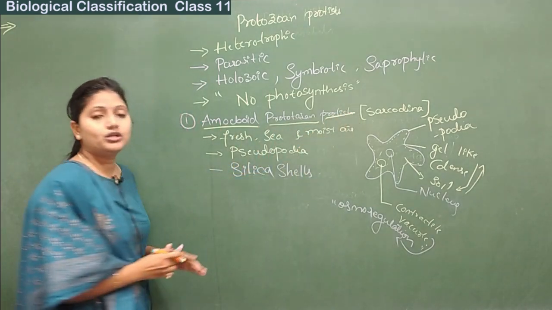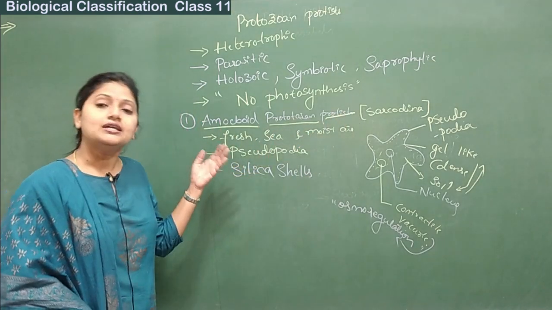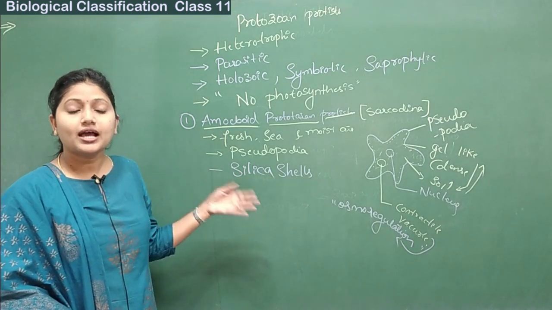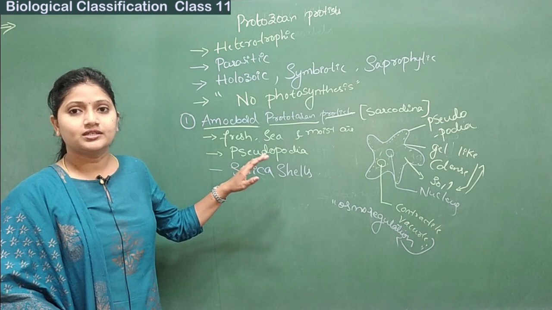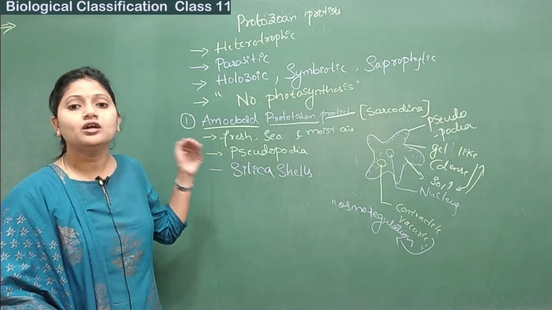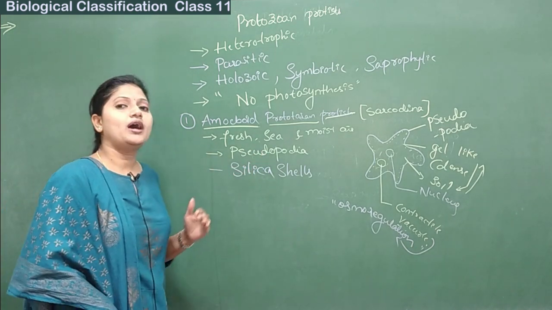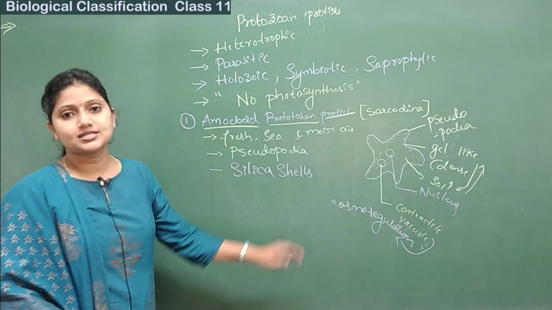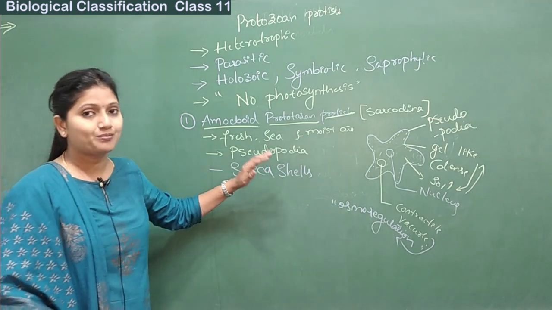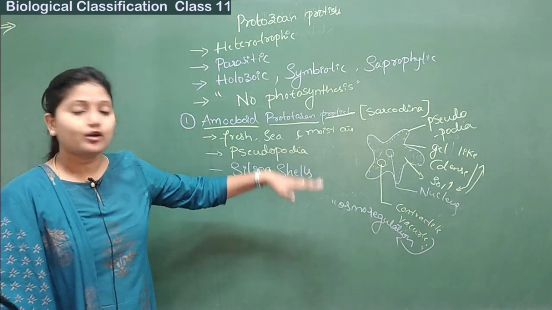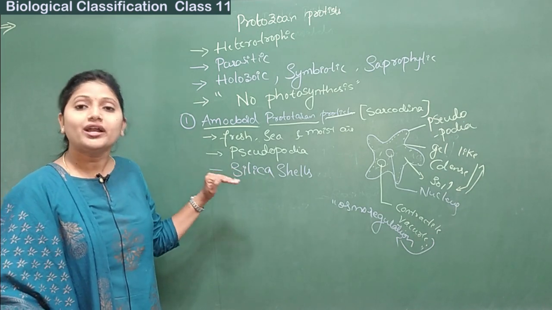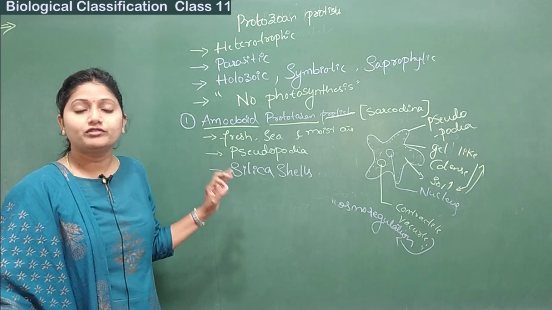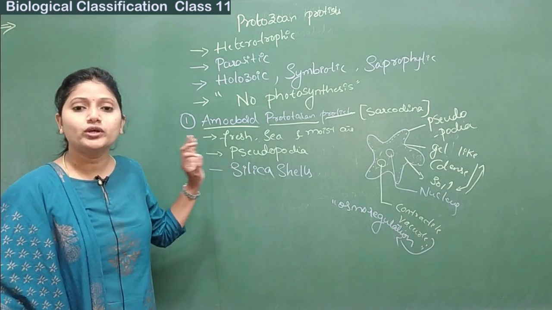These are usually present in fresh water, sea water, as well as moist air. The organ for locomotion is the pseudopodia, and organisms having pseudopodia are called Sarcodina. The presence of silica shells is one distinguishing character of the amoeboid protozoan protists.